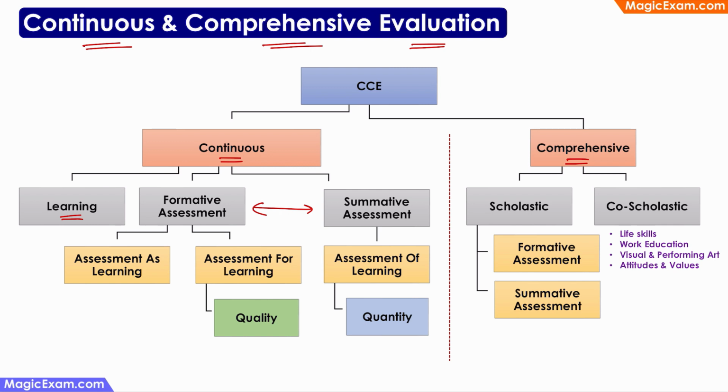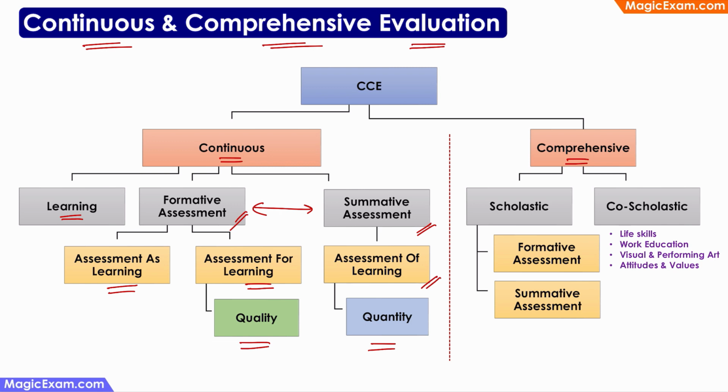When we look at formative assessment, then there can be assessment as learning and assessment for learning as well. So assessment for learning is where we are focusing on the quality aspect. That is, what is the quality of the learning that has happened. And we also use summative assessment. Now summative assessments are the monthly tests or the annual tests. And here we are doing assessment of learning, where we are focusing on the quantity of the learning.